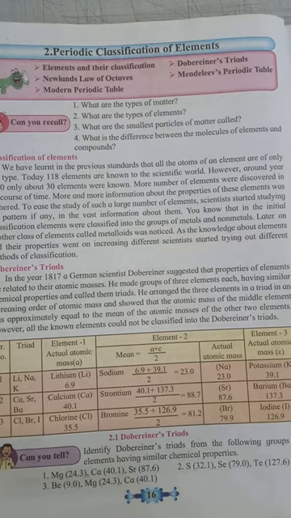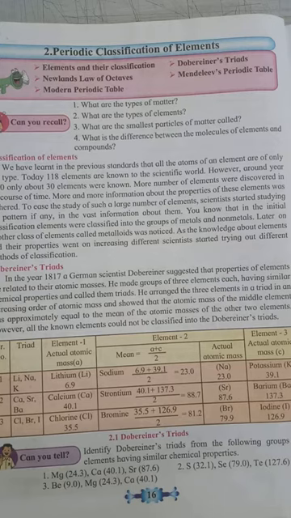But molecules of compounds have different atoms, for example water. Water's molecular formula is H2O, means it contains two atoms of hydrogen and one atom of oxygen. Carbon dioxide is also a compound.